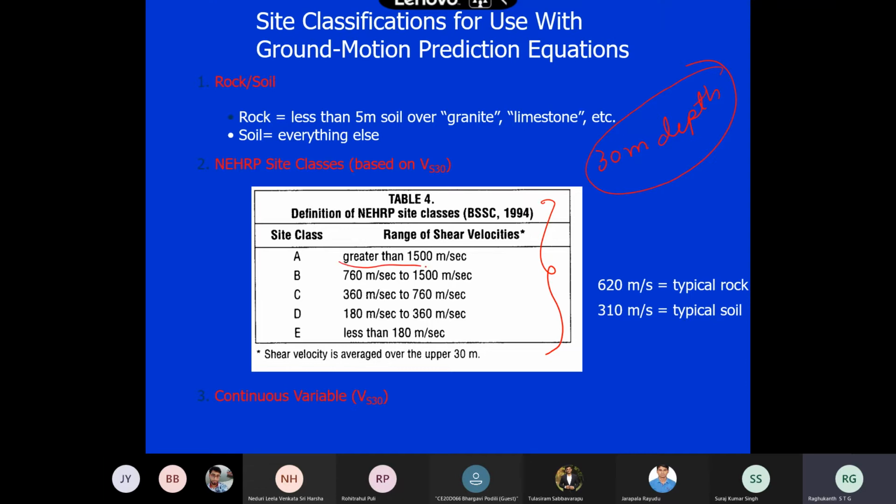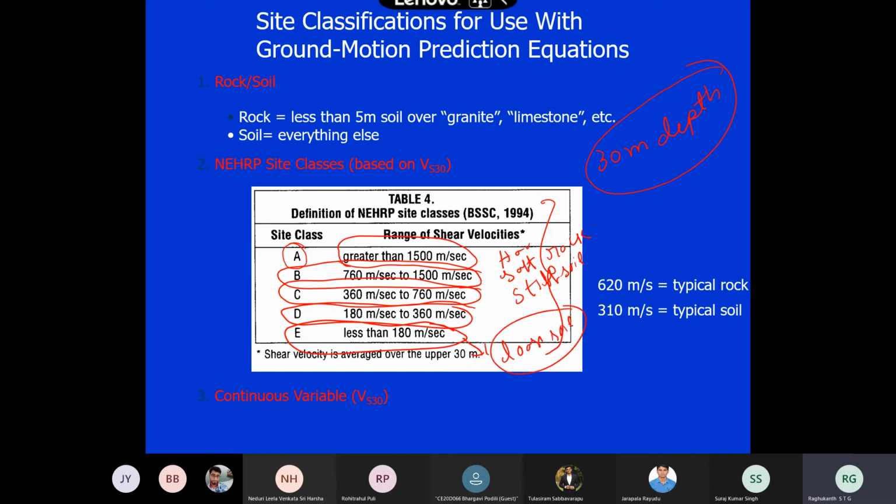If it is above 1500 meter per second, we say it is A-type rock, which means very, very hard rock itself. Then 760 to 1500, they call soft rock. These are some terminologies. Then we have stiff soil: C type means stiff soil. Then this is a medium kind of soil. E type means very loose soil, where liquefaction and all kinds of things are there. So they do the site classification like this.